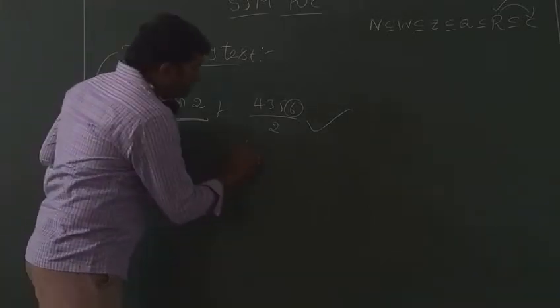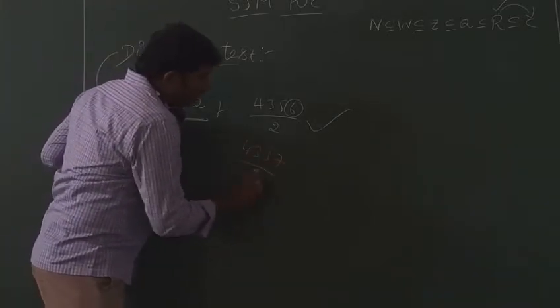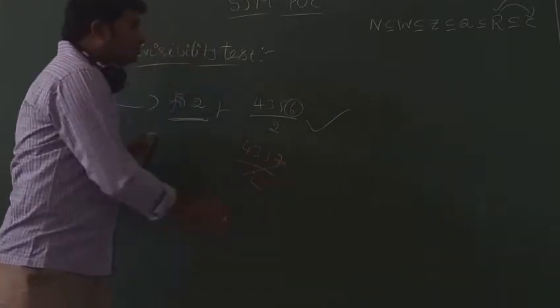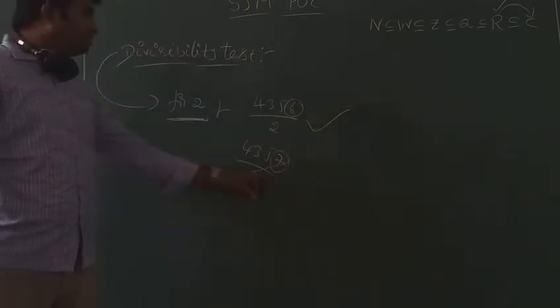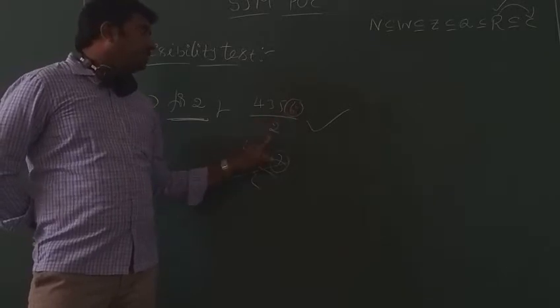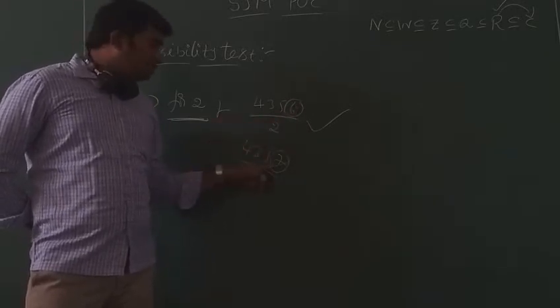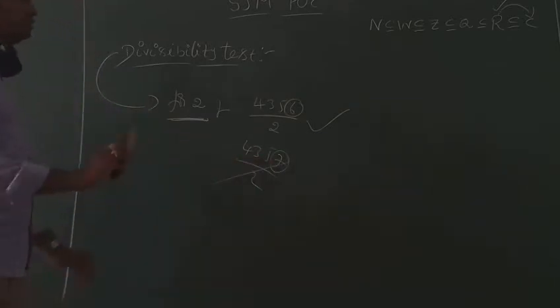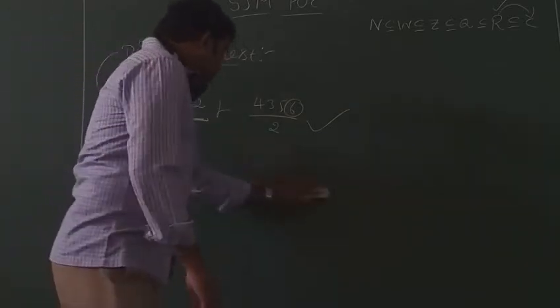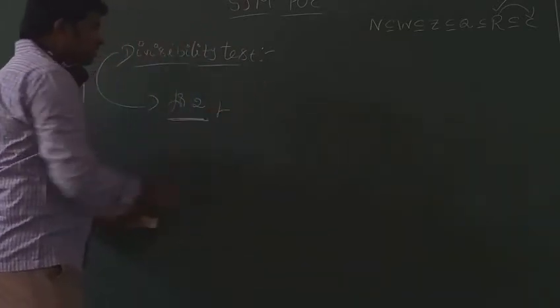If the number is 4357, is it divisible by 2? It's wrong. Why? Because 7 is an odd number, the unit digit is not even. If the unit digit is even, then it is clearly divisible by 2. If the unit digit is odd, then it is not divisible by 2. Very clear. We can write many examples.